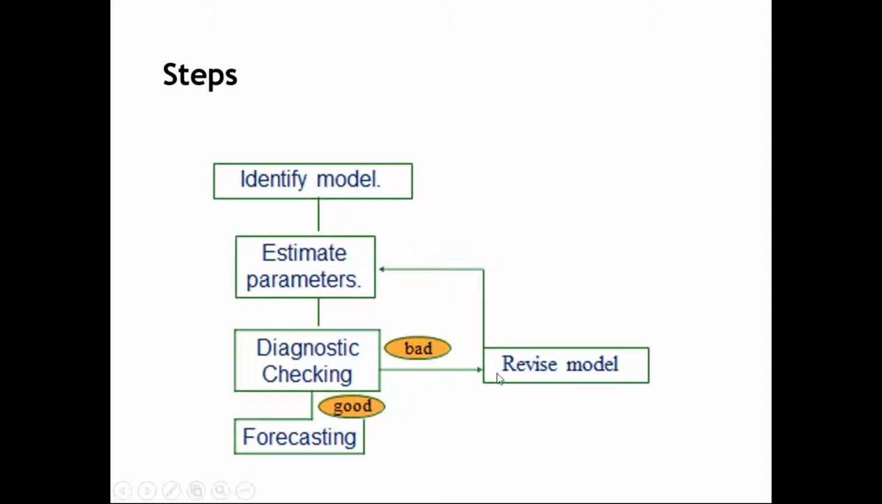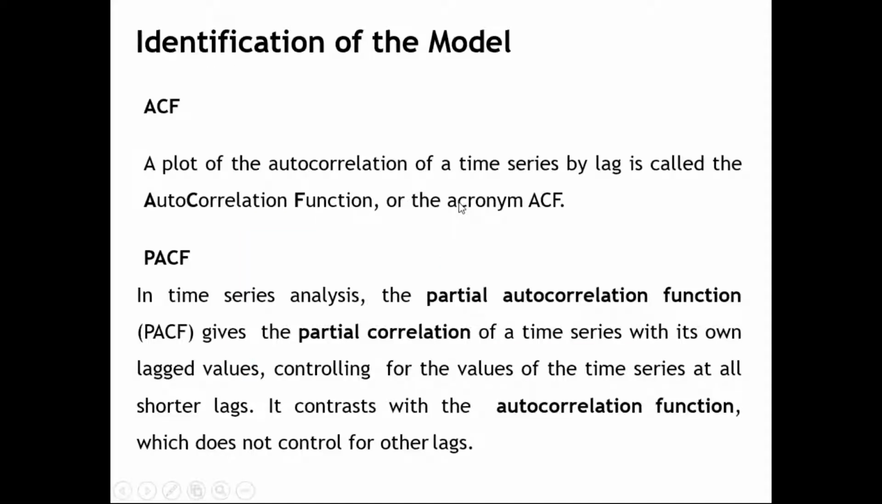If there is autocorrelation in the residuals, then you have to go back to the estimation. You have to estimate new parameters, then again run the equation and do the residual diagnostic check. When the residuals are free from autocorrelation, you can go ahead and do prediction, that is, forecast the values of a variable. Okay, so the first thing is identification of the model.